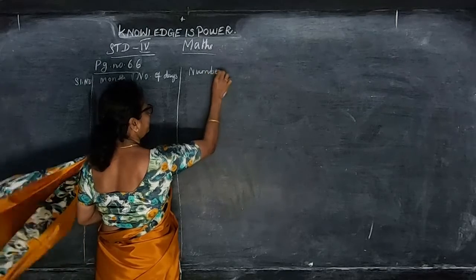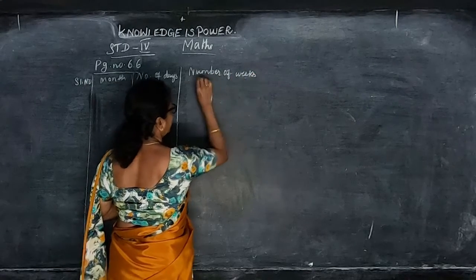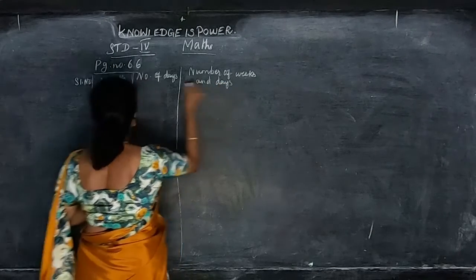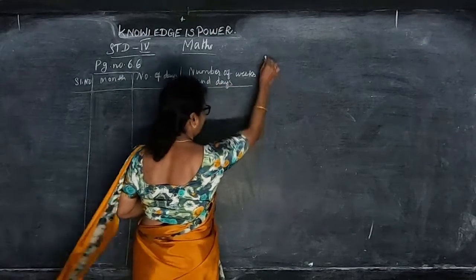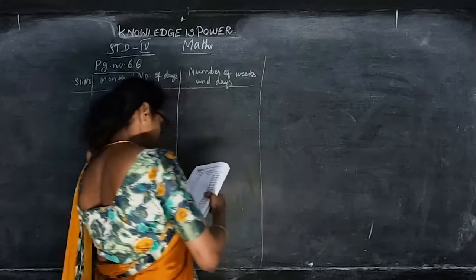So each and every month, the number of weeks and days. Everything you have in your book. Now here we can write.